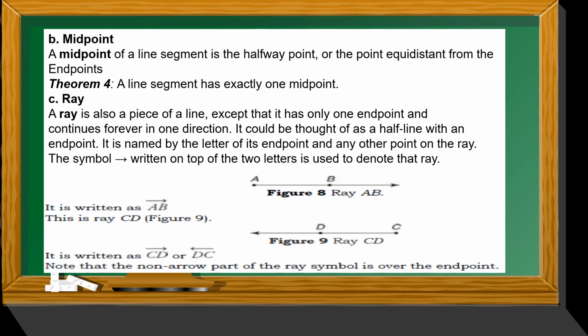It is written as ray AB for figure 8. This is ray CD for figure 9. So it is written as ray CD or ray DC. Note that the non-arrow part of the ray symbol is over the endpoint.